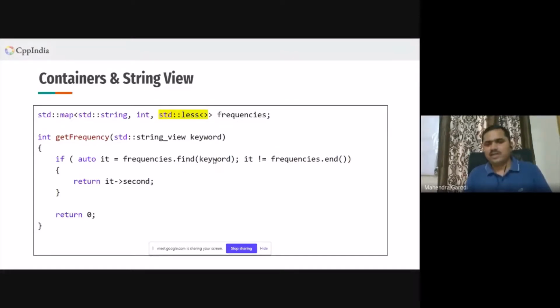The key will go as a string view inside, and at the last moment when the comparison is happening, we will have string view on one side and string on the other side. And there is an operator defined for less than or greater than for a string and string view. So you will have no problem here. Any query on this slide? Okay, moving ahead.